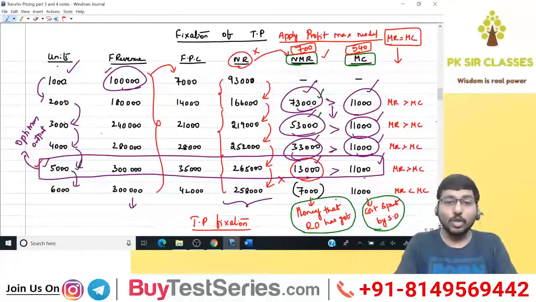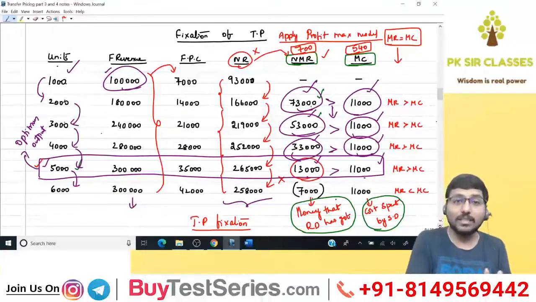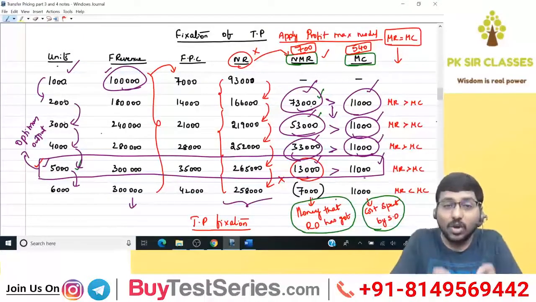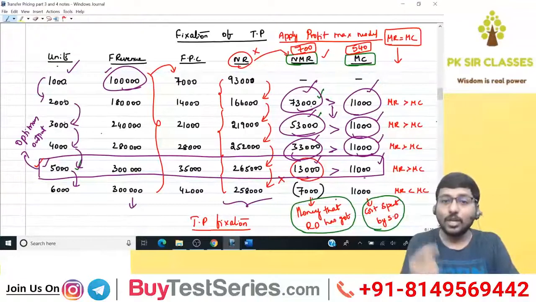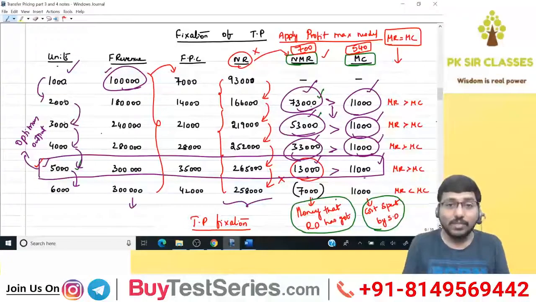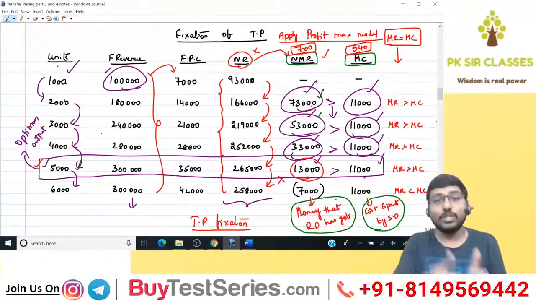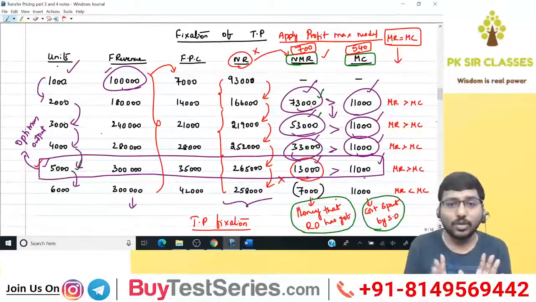Are you able to understand? So when I say 13,000 is the best option, don't compare 13,000 with 73,000 and think that 73 is a bigger number and therefore the optimum output level. Wrong thinking, because the column name is incremental, additional. Don't forget the name. It is additional. So when I choose 13, which comes after 73, it means I've earned 73, and in addition to that, I'm earning 13. This is very important. Got the point?